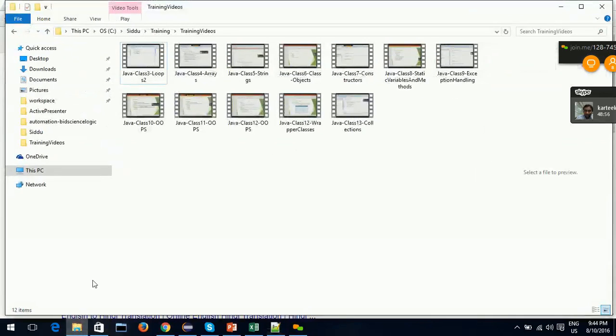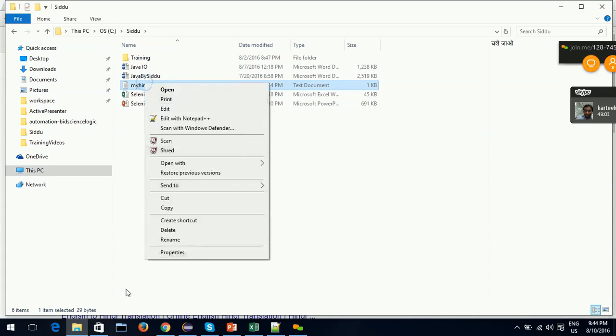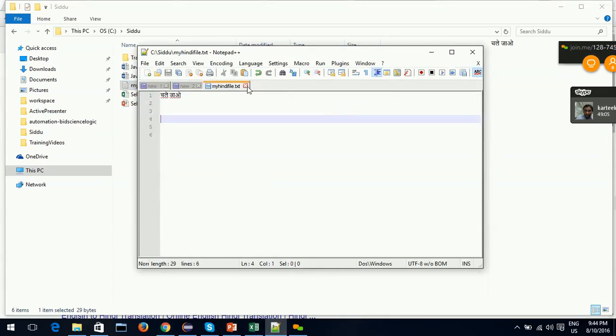So if I go to this folder, I actually see my Hindi file. When I open that file from Notepad++,